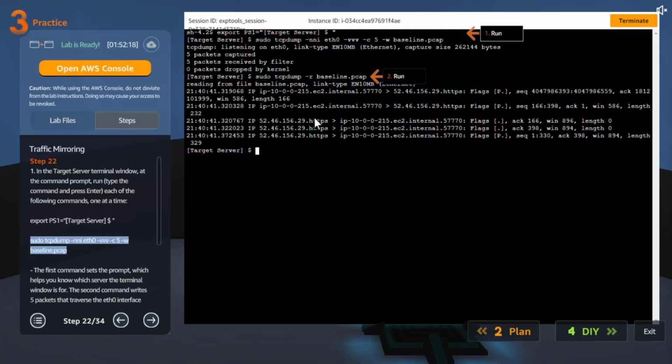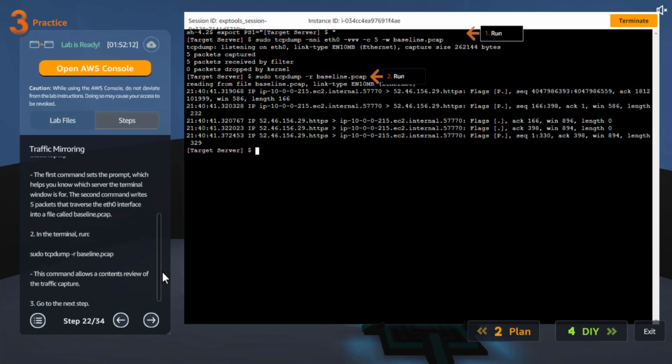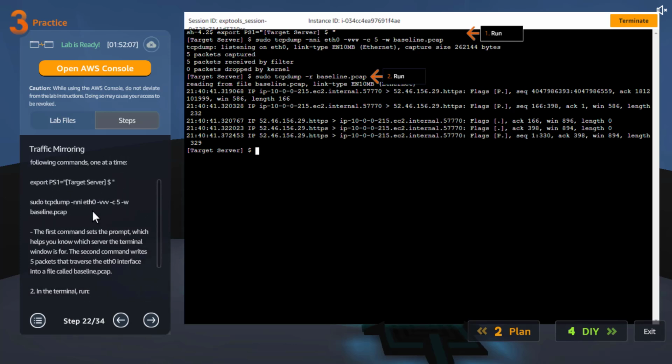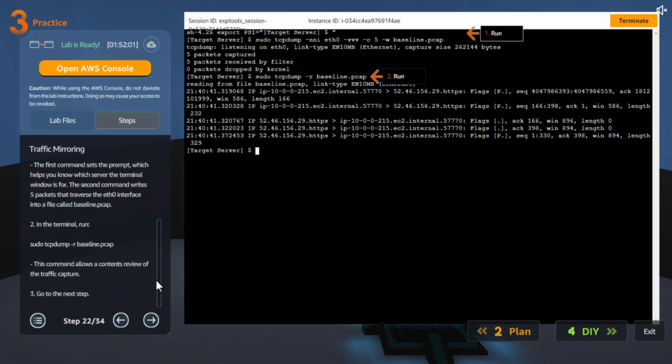Once you run that, it is going to show this one, which is actually, I think, shown from the other server traffic, right? Let's go down. Okay, what is this one then? Listening on, 5 packets captured. Then I'm going, okay, we need to run this one as well. Okay, never mind. Oops. Oh no. Okay, let's go ahead, do that.